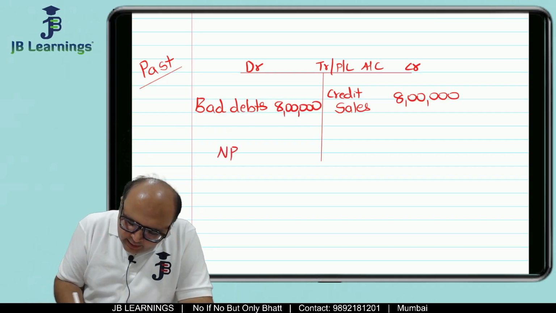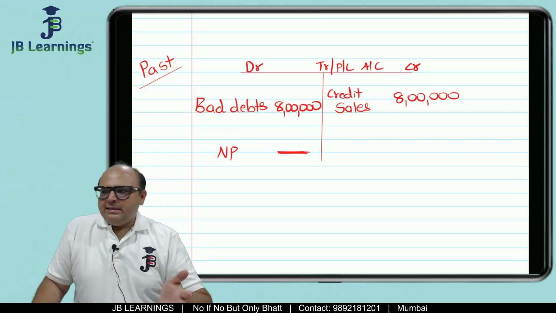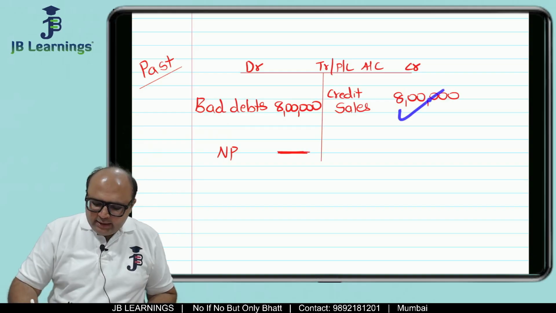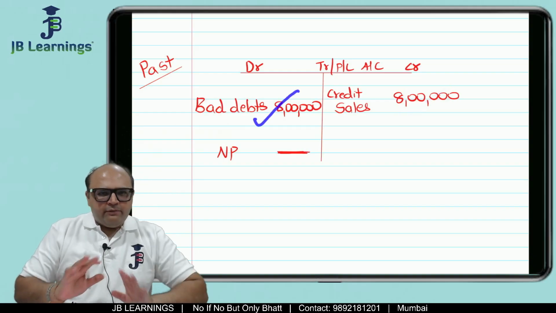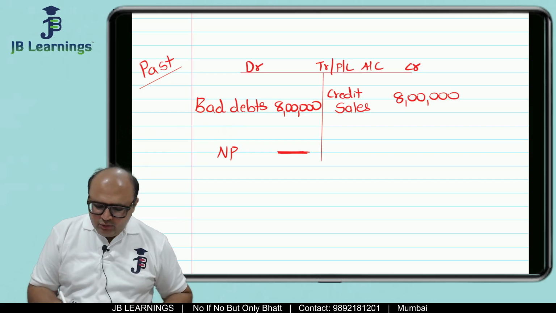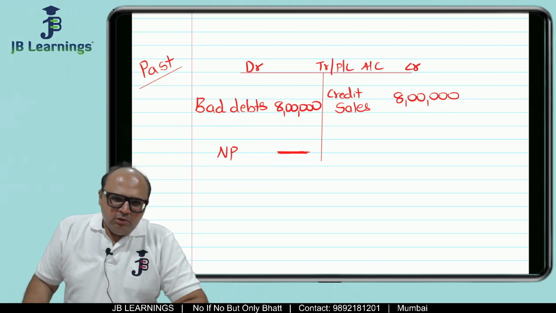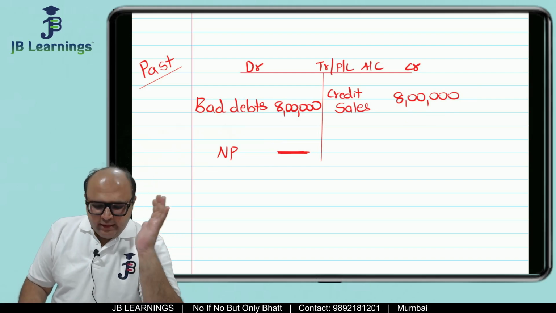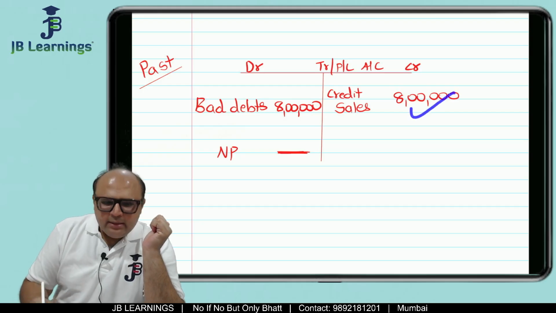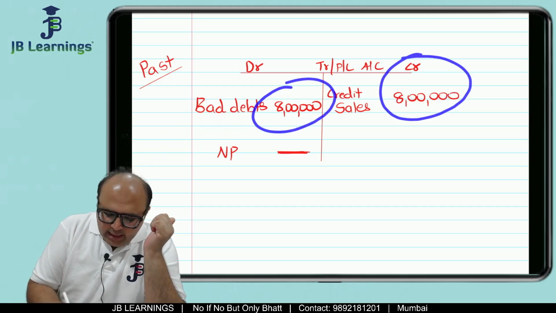From this particular transaction, there is no profit, no loss. The assessee is saying that I made a credit sale of 8 lakh, but I am not going to recover any money from it. So there is no profit, and I will not be paying any taxes. Understand this concept very well. So 8 lakh is your credit amount, and now 8 lakh is a bad debt.